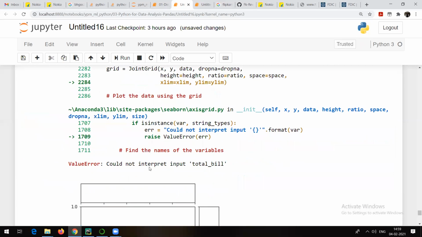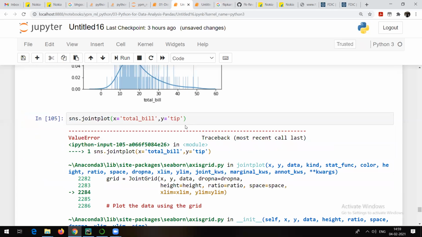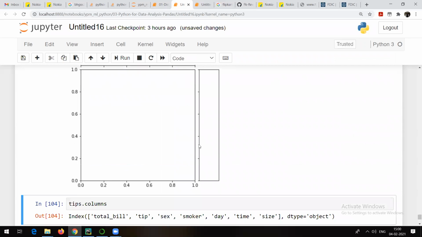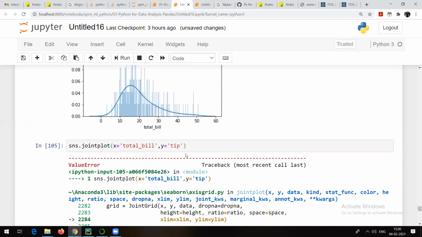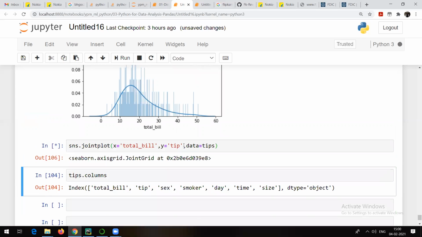Okay, so it is saying could not interpret input total bill. It is not able to understand. Okay, I need to give the data. I am saying that on x-axis I want total bill, on y-axis I want tip, but I should give what is the data frame name. That's what I want to do. So data is equal to tips. And then let's try to run.